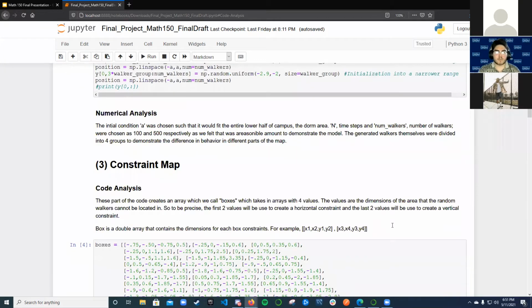The initial condition chosen for A was one large enough to represent the lower half of campus. The other variables, such as n for time step and the number of walkers, were chosen as 100 and 500 respectively, as we felt they were reasonable sizes to demonstrate the model. And the generated walkers were divided into 4 groups to show the behavior of raccoon movement on different sections of the map.